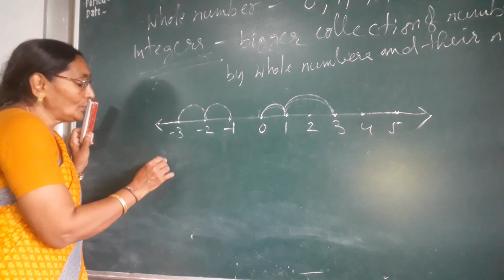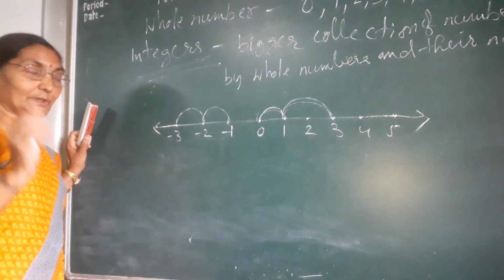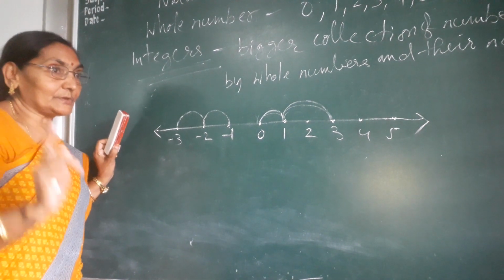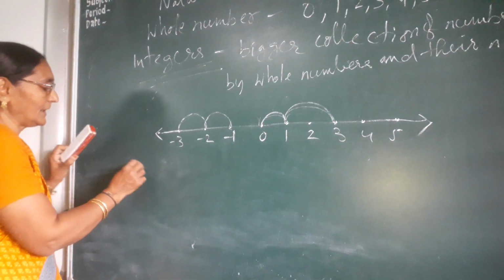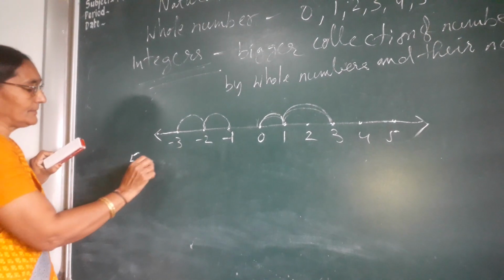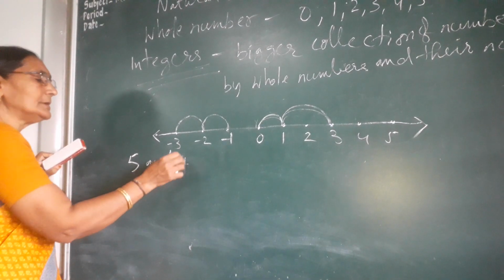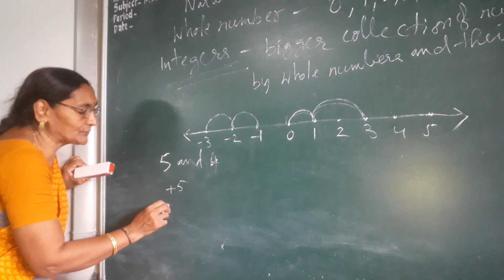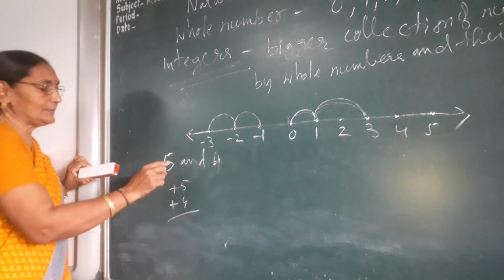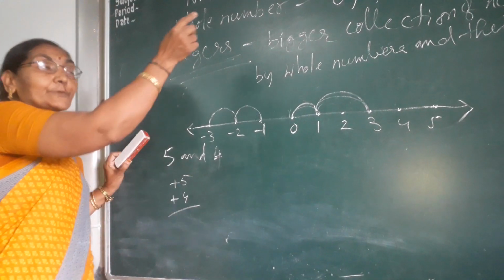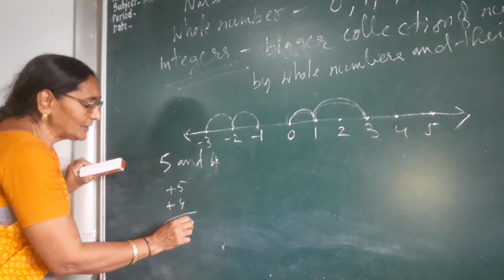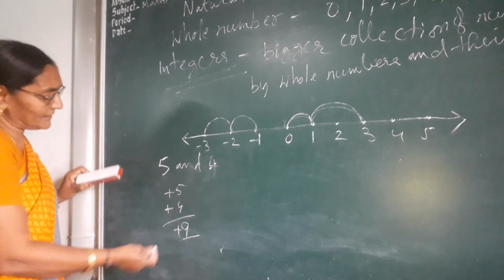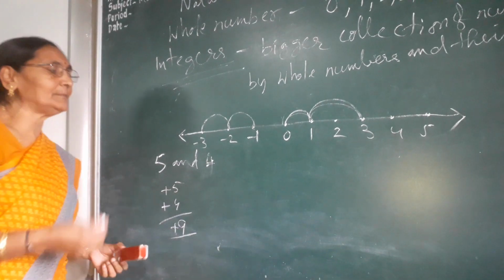Suppose any two positive integers are there. If you add positive integers, then the answer will be a positive integer only. For example, suppose 5 and 4 are there. This is positive 5, and this is also positive 4. Then you know how we count natural numbers, in that way 5 plus 4 is 9. 9 came. It is positive, you need not put the positive sign, but you can put it, no problem.